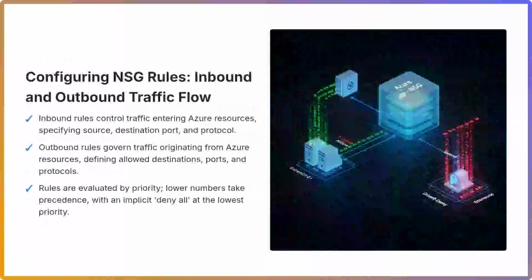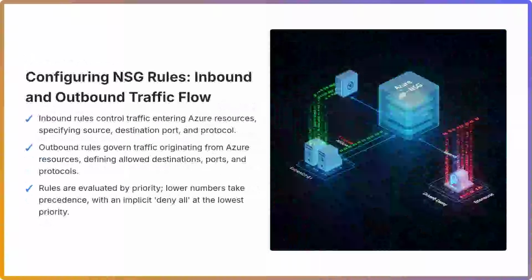Network security groups, or NSGs, are a fundamental component of Azure's network security, enabling fine-grained control over network traffic. Inbound security rules govern traffic destined for Azure resources, specifying permissible source IP addresses or ranges, destination ports, and protocols. Conversely, outbound security rules control traffic originating from Azure resources, defining where that traffic is allowed to go, again by destination IP, port, and protocol.